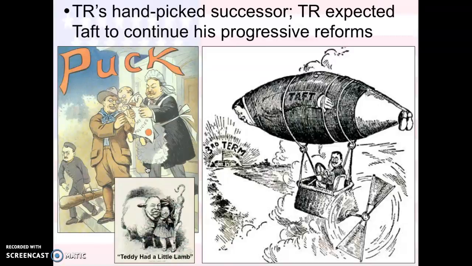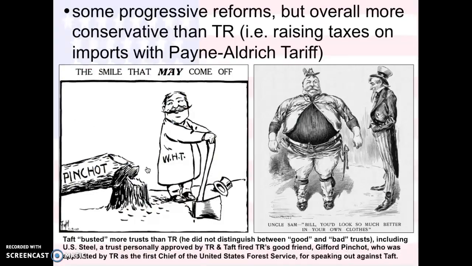All right, and so he was picked as Teddy Roosevelt's successor, and Teddy Roosevelt expected him to continue some of his progressive reforms. However, he was more conservative than Teddy Roosevelt. But if you look down here, it says Taft busted more trusts than Teddy Roosevelt. He did not distinguish between good and bad trusts, including U.S. Steel, a trust personally approved by Teddy Roosevelt, and Taft fired Teddy Roosevelt's good friend, Gifford Pinchot, who was appointed by TR as the first chief of the United States Forest Service, for speaking out against Taft. So basically, he was much tougher than Roosevelt wanted him to be.